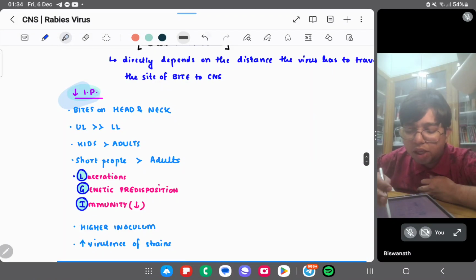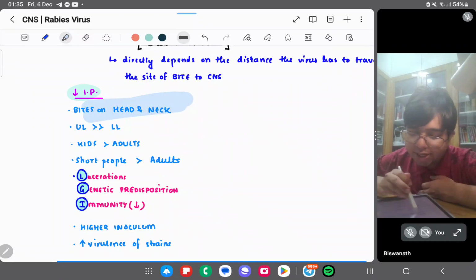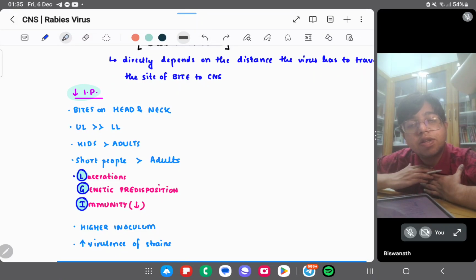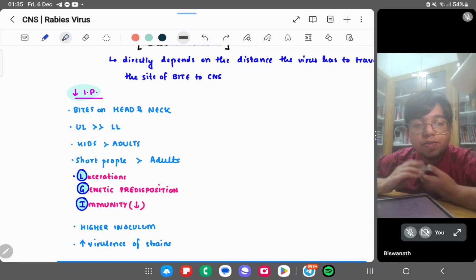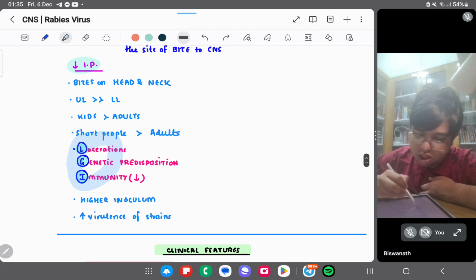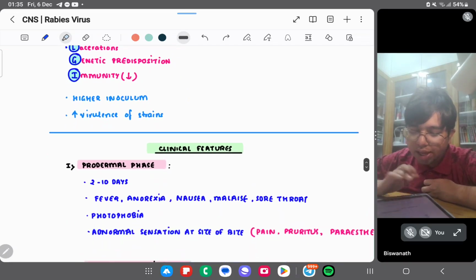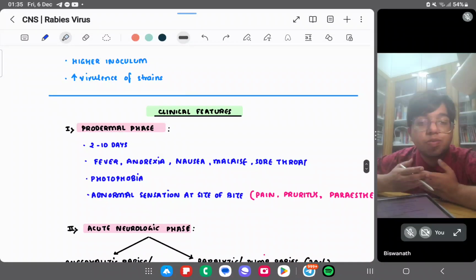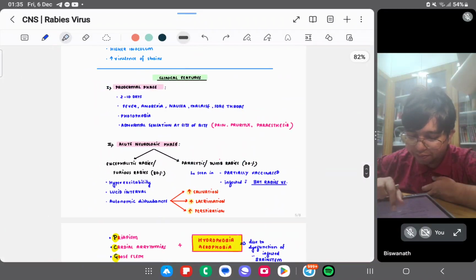How will the incubation period be decreased? If the bite is nearer to the CNS, bites on the head and neck, or upper limb bites. Kids also, because they have shorter height, right? Kids, short people, and other things like laceration, genetic predisposition, decreased immunity can all cause a shorter incubation period. Higher inoculum and increased virulence: if there's a virulent strain, it will take less time to infect. It will infect you straight away and cause destructive features.